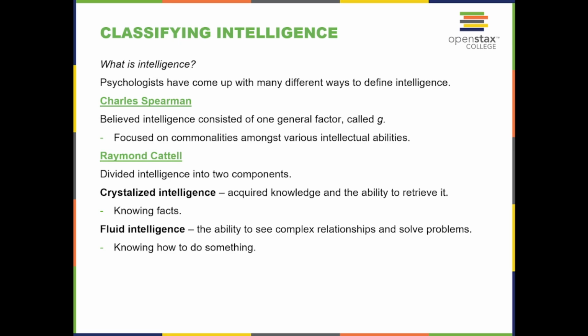Classifying intelligence. What is intelligence? Psychologists have come up with many different ways to define intelligence. Charles Spearman believed intelligence consisted of one general factor called g, focused on the commonality among various intellectual abilities. Raymond Cattell divided intelligence into 2 components: crystallized intelligence, acquired knowledge and the ability to retrieve it, knowing facts; and fluid intelligence, the ability to see complex relationships and solve problems, knowing how to do something.